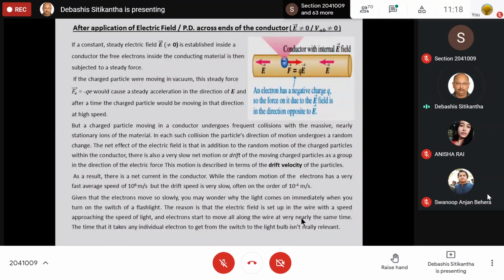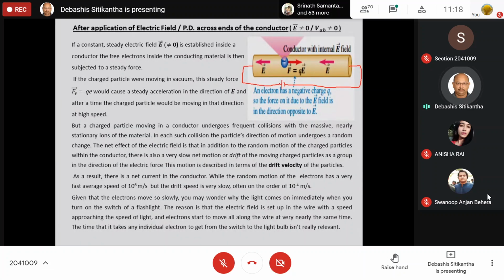Now, when I am going to apply a potential difference across this conductor, what is actually going to happen? Let us see. So over here I have another conductor, and what I will do is that I will apply a potential difference across this conductor. Well and good. So I applied this.